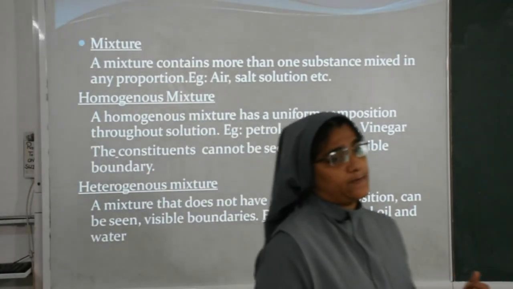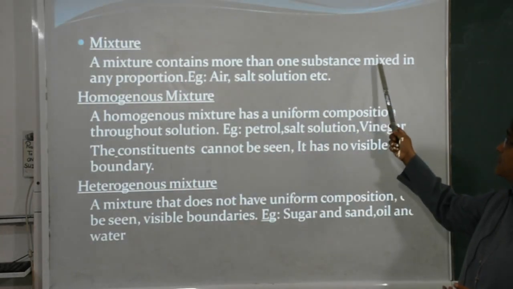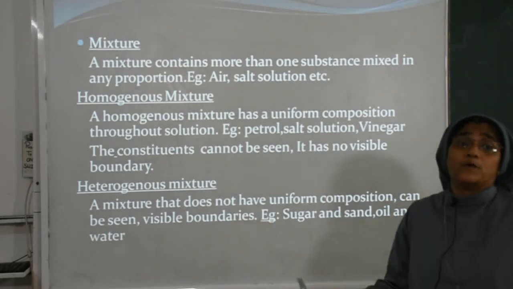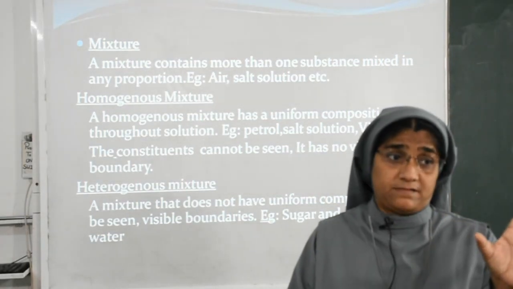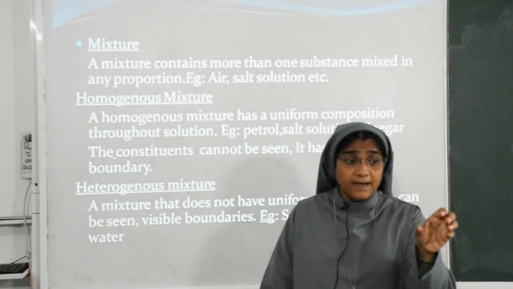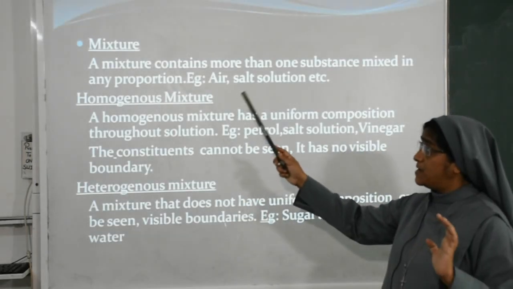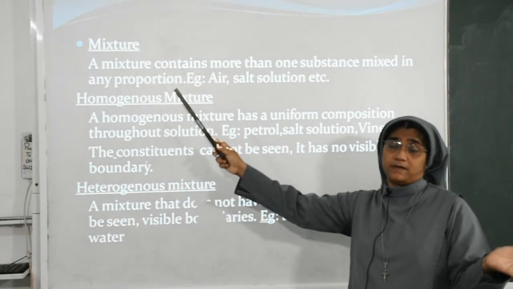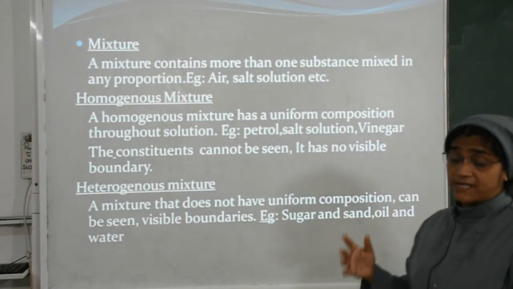What is a mixture? A mixture contains more than one substance mixed in any proportion. For a compound, you studied that it is made up of two or more substances in a definite proportion. Here we will see mixture in any proportion. Examples: air, salt solution, etc.